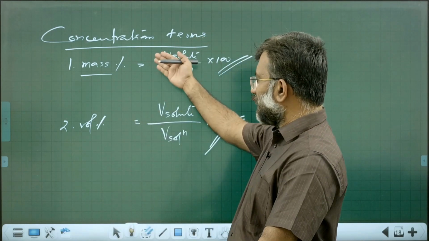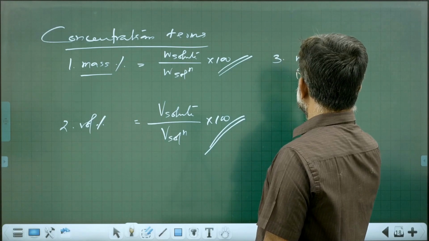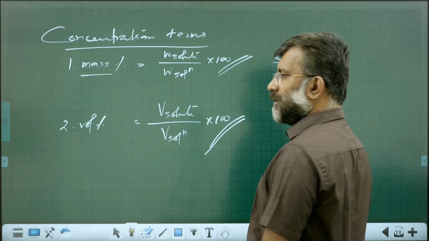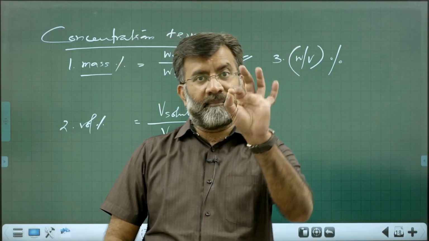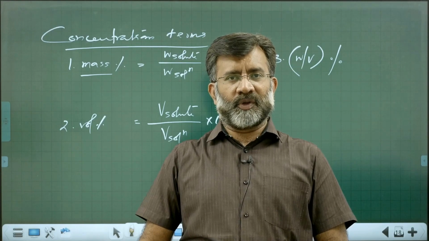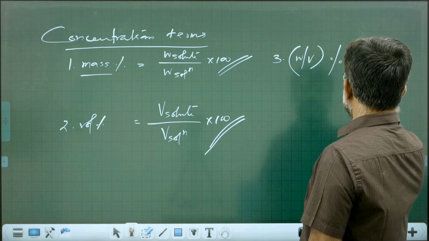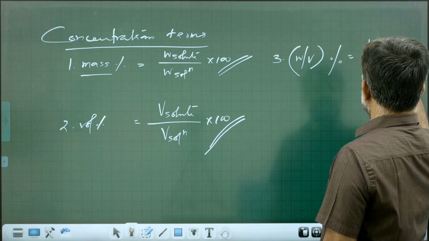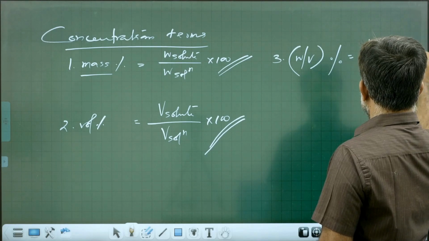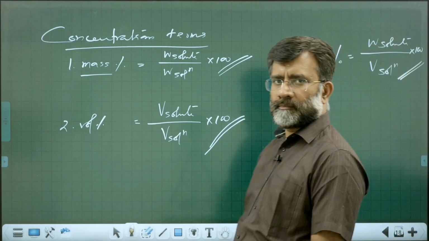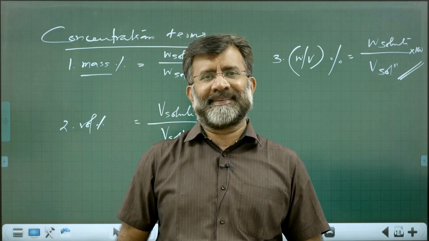Third one, mass volume percentage, very important. That is the mass of solute in 100 ml of solution, so it is mass of solute by volume of solution into 100.